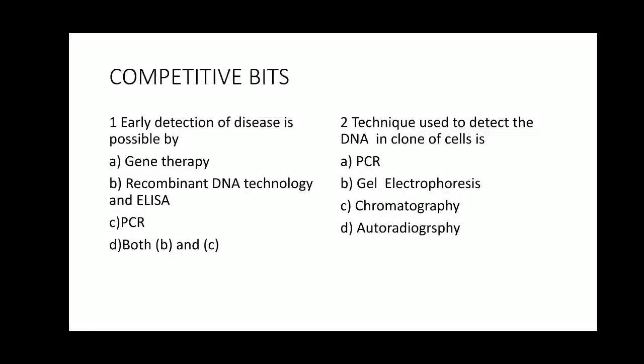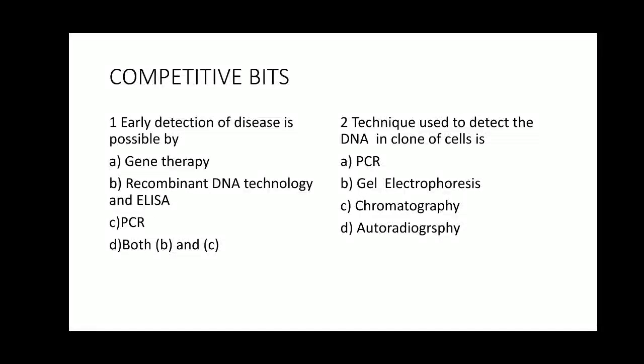Option C, PCR reaction, that is polymerase chain reaction. Yes, polymerase chain reaction is going to amplify the DNA in the early stages of the disease. The genetic material that is infected can be amplified. The low concentration of the genetic material can be amplified using PCR reaction, and then the detection of the disease at the early stage can be identified.